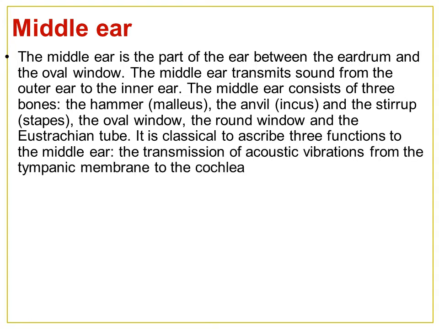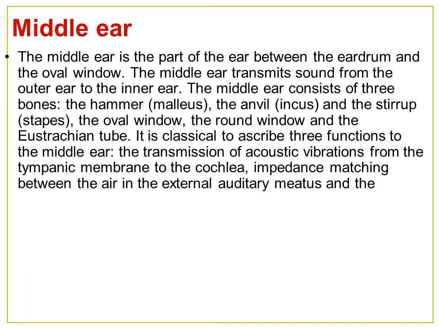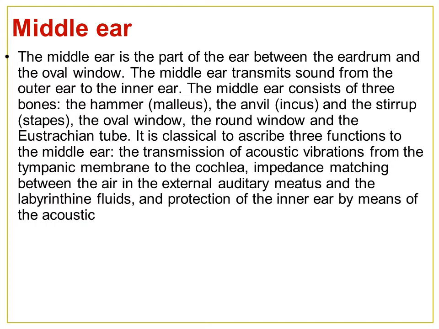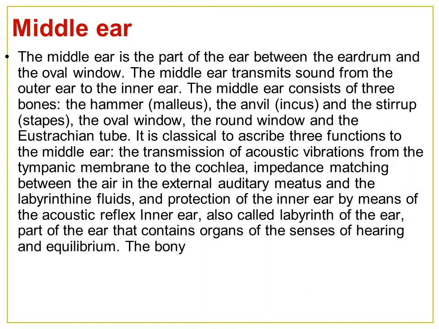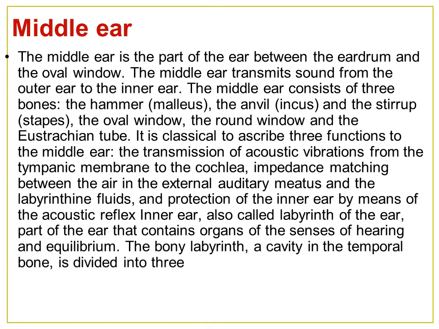It is classical to ascribe three functions to the middle ear: transmission of acoustic vibrations from the tympanic membrane to the cochlea, impedance matching between the air in the external auditory meatus and the labyrinthine fluids, and the protection of the inner ear by means of the acoustic reflex.